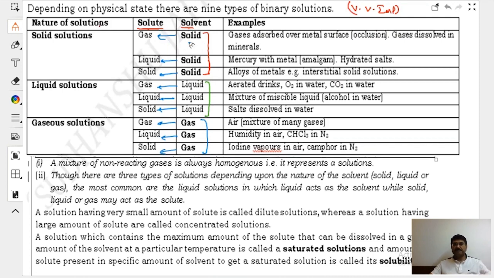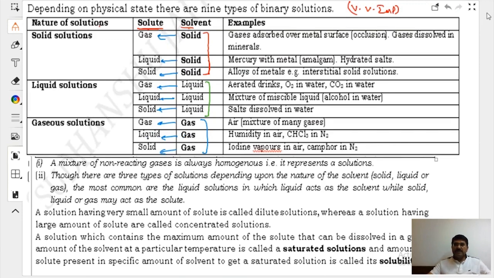Now you will read like this: gas in solid, liquid in solid, solid in solid, gas in liquid, liquid in liquid, solid in liquid, gas in gas, liquid in gas.